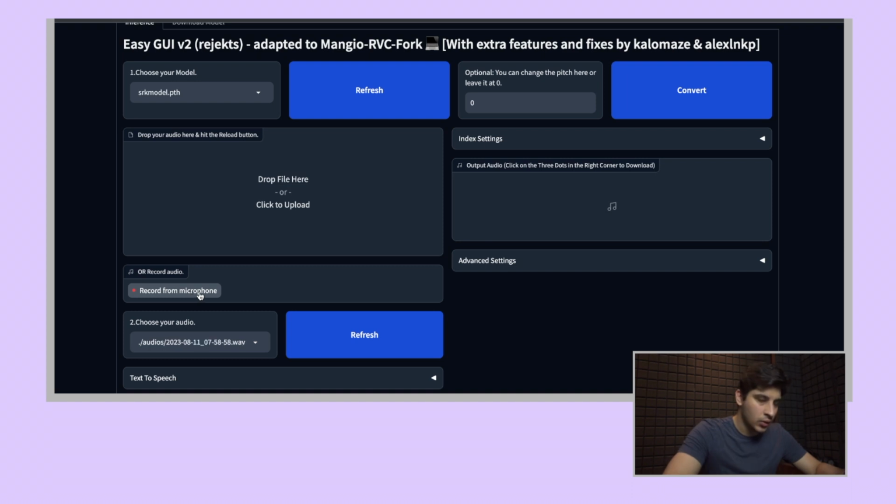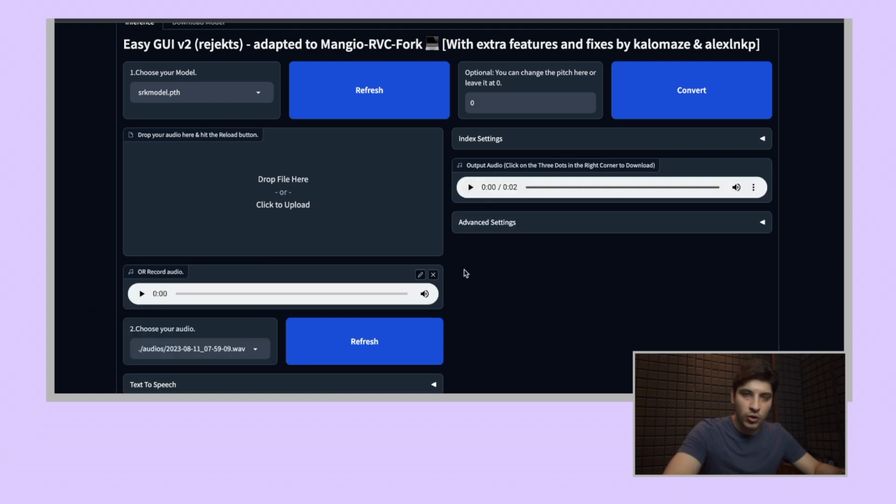Let's try that. Okay, so let's record a voice. Hey everyone, this is Shah Rukh. Okay, once the processing is done, we click on convert right here. Hey everyone, this is Shah Rukh. The voice was quite similar. I think it would depend on the clarity of your own voice, but this works for now. And again, you could do this for anyone's voice and convert it to somebody else's voice to a good degree.